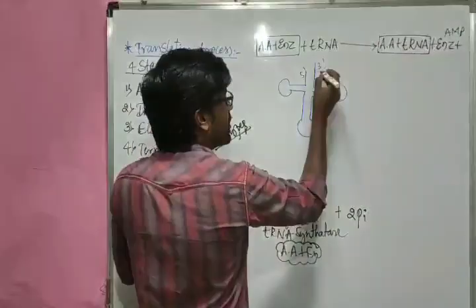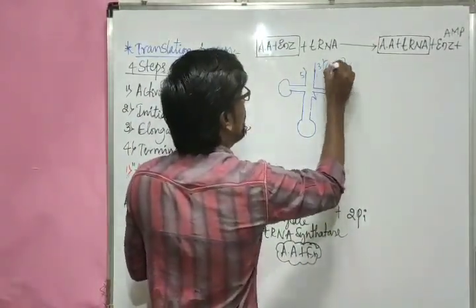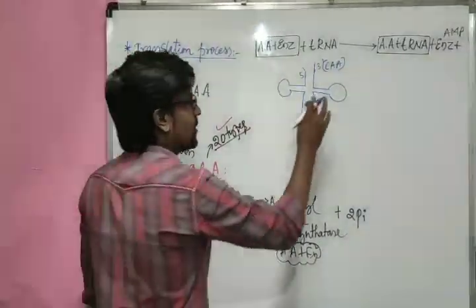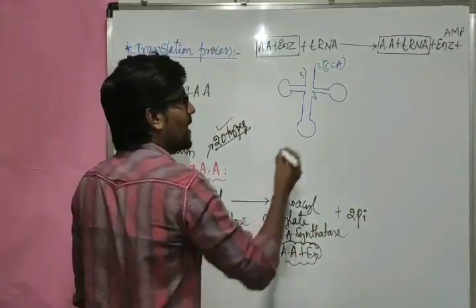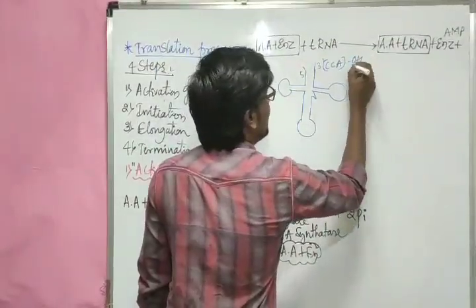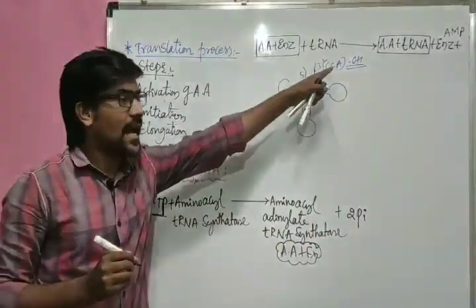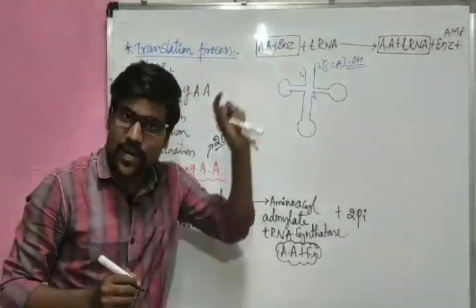At the 3' end, we have a CCA nucleotide structure at the tip region, and this CCA end has a free OH group, that is a hydroxyl group. That hydroxyl group is functional, hence it combines with the amino acid.